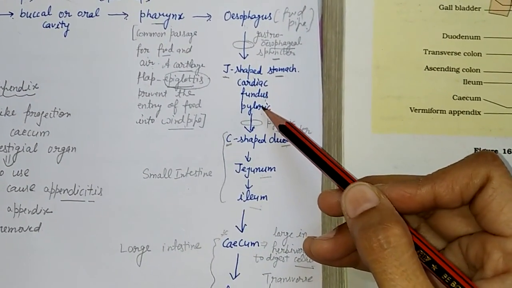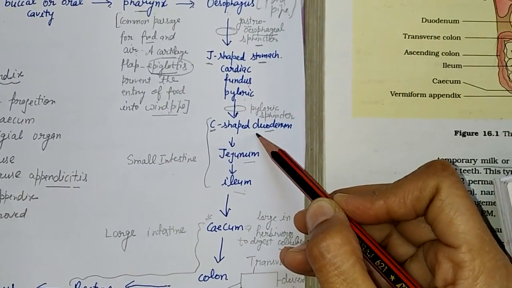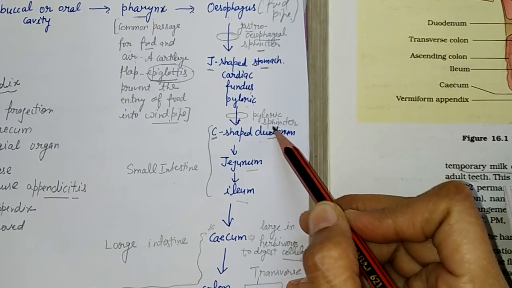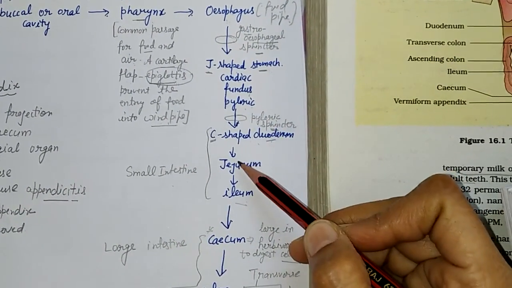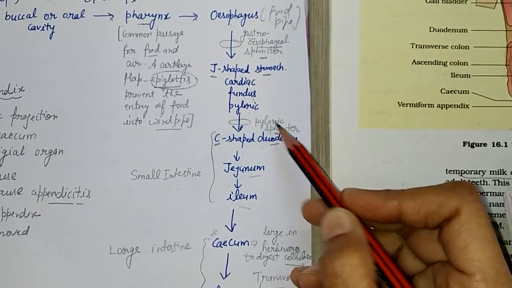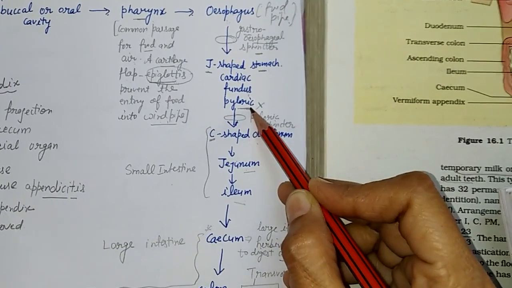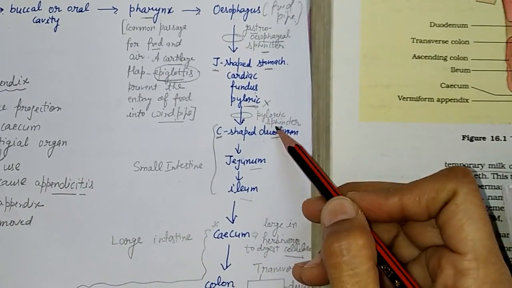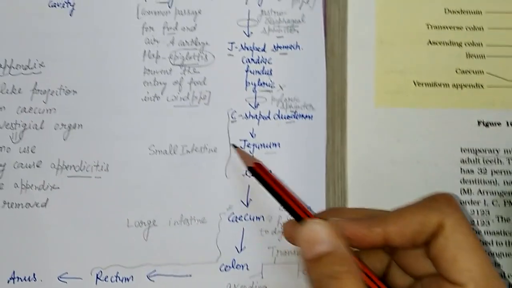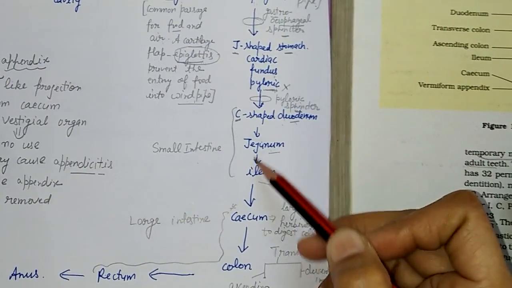When the pyloric part of the stomach opens into the duodenum of the small intestine, there is again one sphincter which prevents the backflow of the food into the stomach, that is called the pyloric sphincter. You can easily remember the name of the sphincter from this part of the stomach. Okay, so which sphincter is this? Pyloric sphincter.